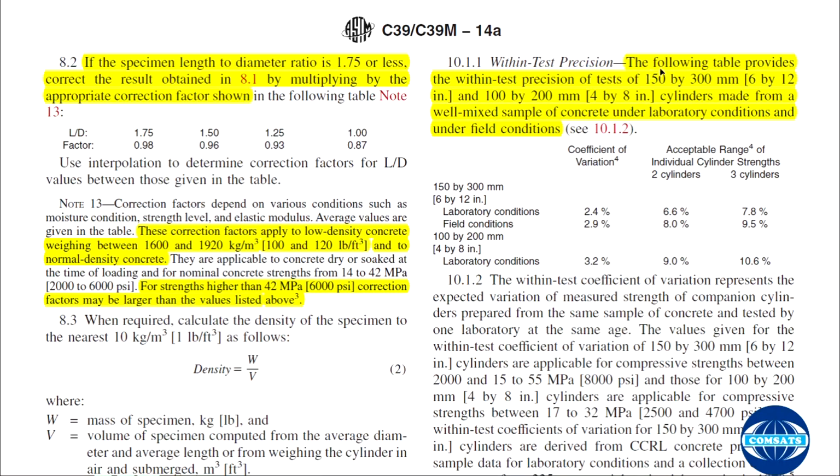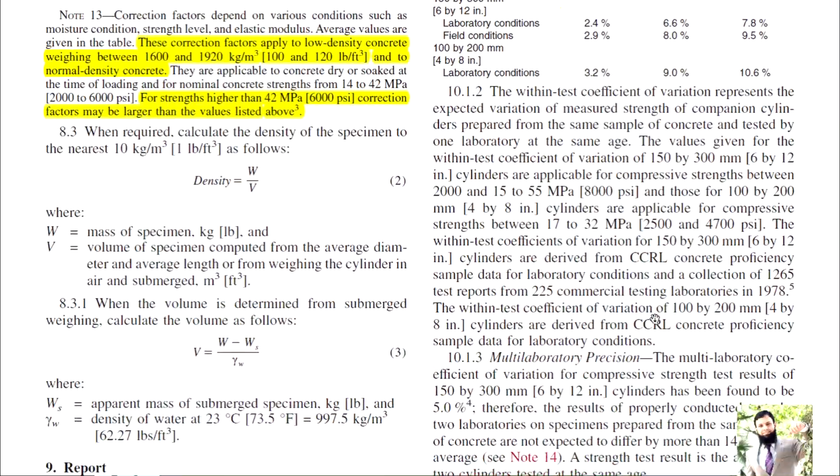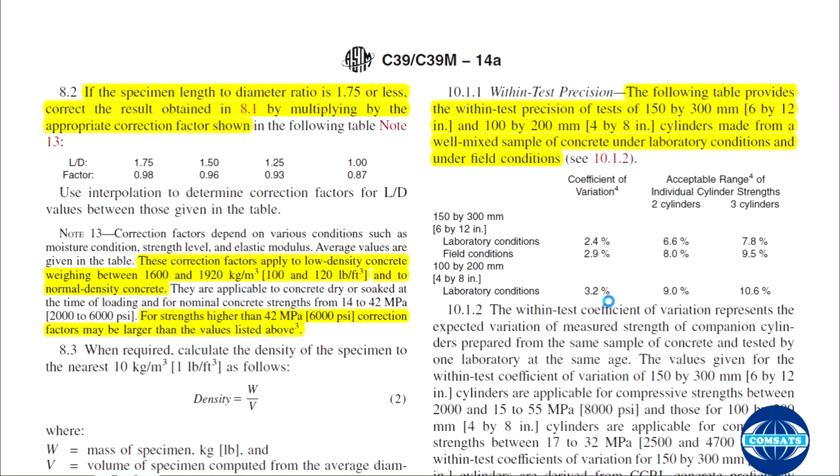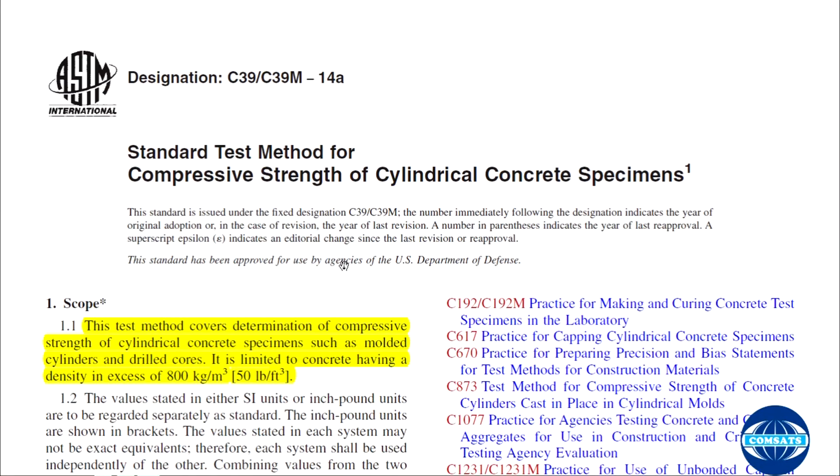Regarding the precision and bias, the following table provides the within test precision of tests of 6 by 12 inch and 4 by 8 inch cylinders made from a well mixed sample of concrete. So these are coefficient of variation, and these are for 2 cylinders and 3 cylinders. Summary of changes. So this is a very simple procedure of how in the laboratory you are going to test, the standard test for measuring the compressive strength of cylindrical concrete specimens, both molded cylinders and drilled cores.